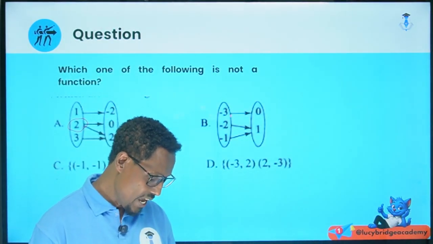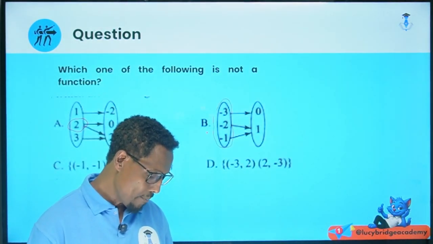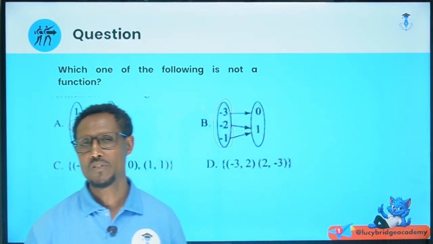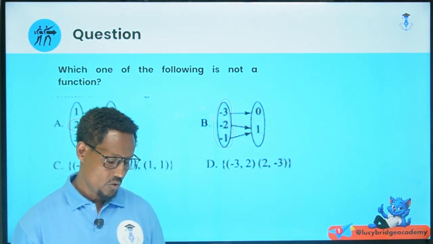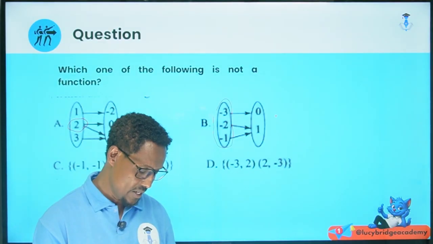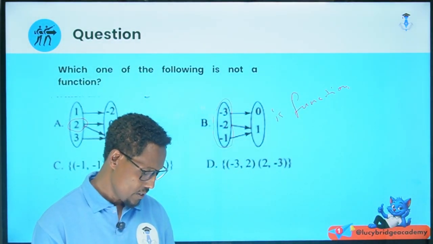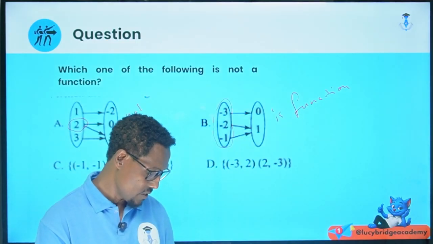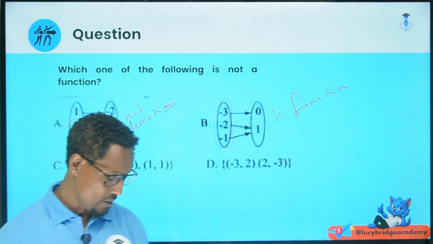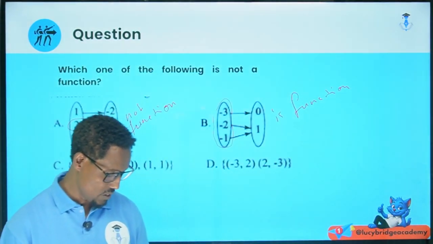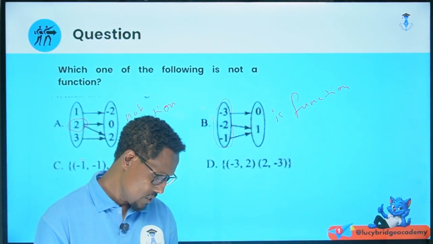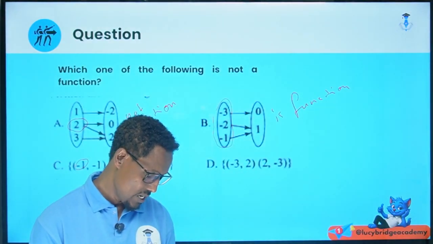But here, every element in the domain pairs with exactly one element in the range. Okay, so this is a function. But this is not a function. Minus 1, 0, and 1.